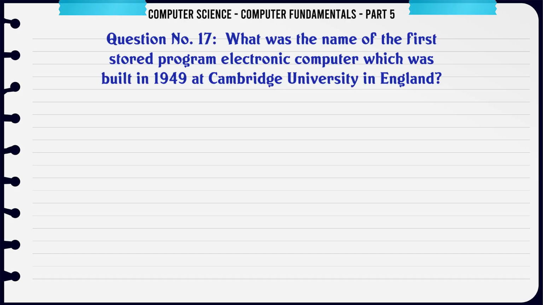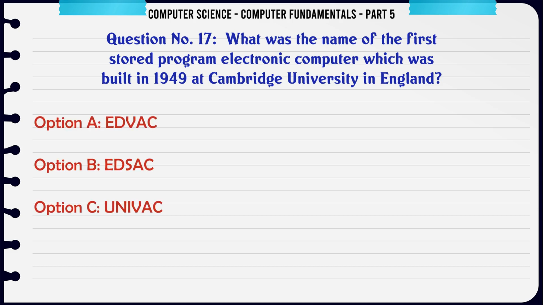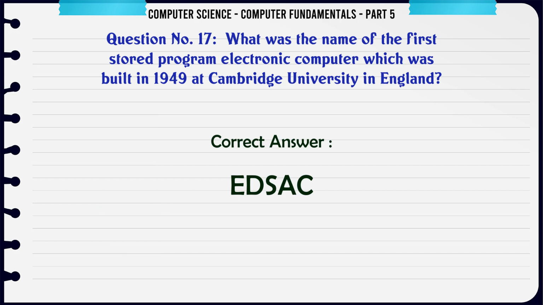What was the name of the first stored program electronic computer which was built in 1949 at Cambridge University in England? A. ENIAC. B. EDSAC. C. UNIVAC. D. Mark-I. The correct answer is EDSAC.